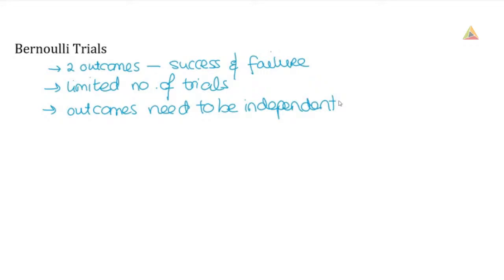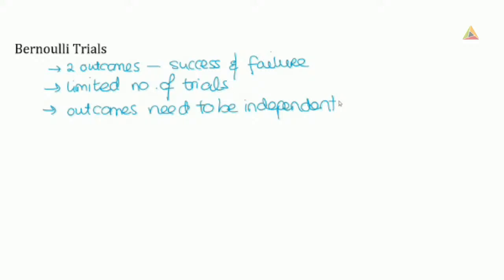So if we have independent events, what that means is that the probability doesn't rely on something happening already. So it means that the probability isn't going to change as we go through this experiment.